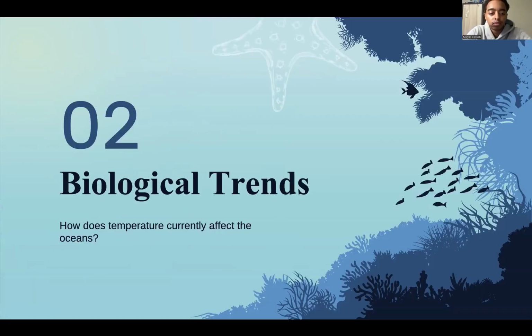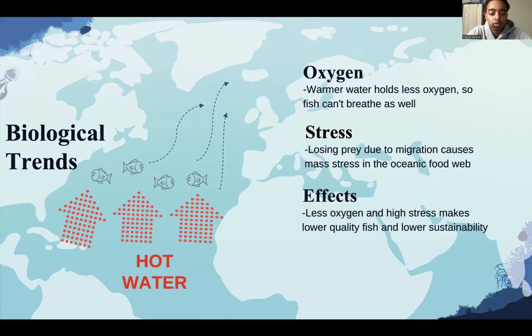So, biological trends. How does temperature currently affect the oceans? So, right now, oxygen in the oceans is decreasing. Warmer water holds less oxygen, so fish can't breathe as well. Fish are getting more stressed because their prey is migrating north due to hot water. And the effect of this is that fish stocks are less sustainable.